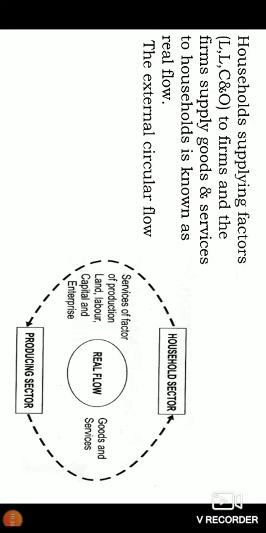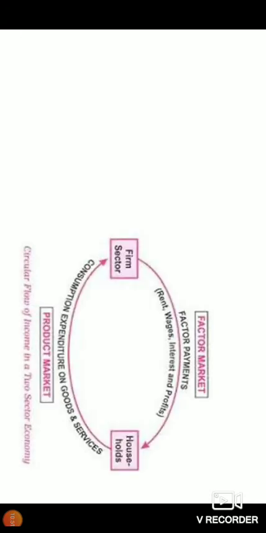And the production unit, that is firms or the production sector, selling goods and services to the household is called the real flow, or it is also called the outermost circle or external circle flow.